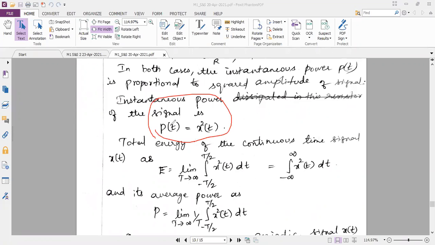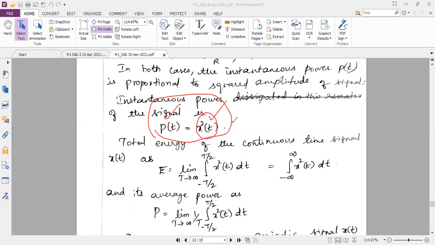Instantaneous power means power at that particular instant of time. So instantaneous power is equal to x square of t. We write it in terms of the square of the amplitude because, both in terms of voltage and current, power is directly proportional to the square of the amplitude.